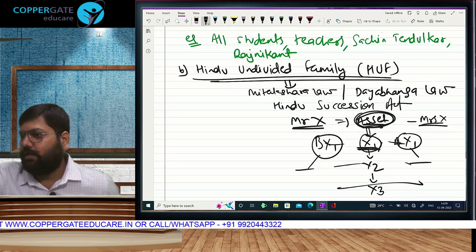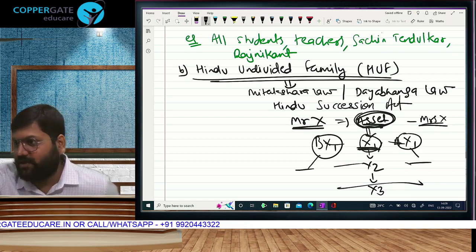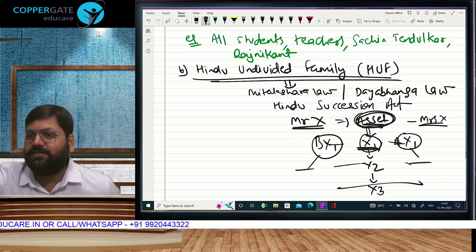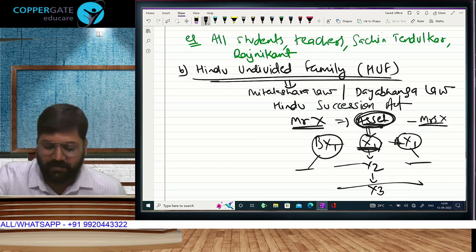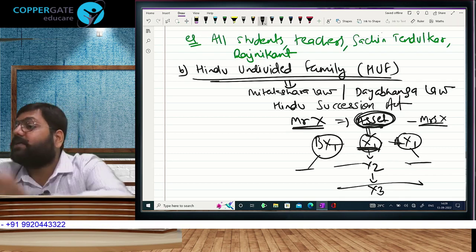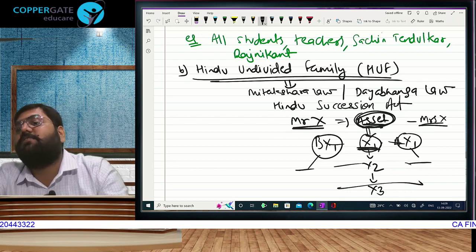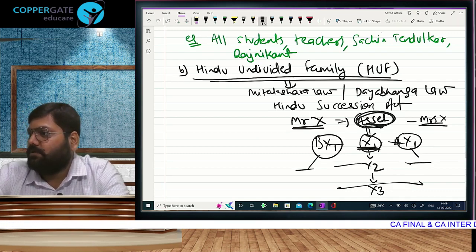Therefore, in the good old days, I don't know whether you have seen 2-3 generations before you, people used to have 10 children, 15 children. There was no Netflix at that time. Because every time there is reproduction, there will be one extra share. That is the Hindu succession law.